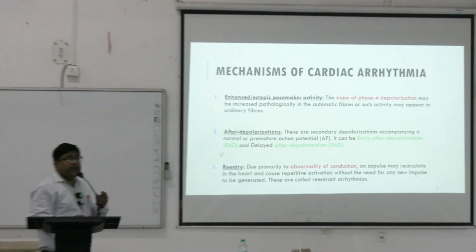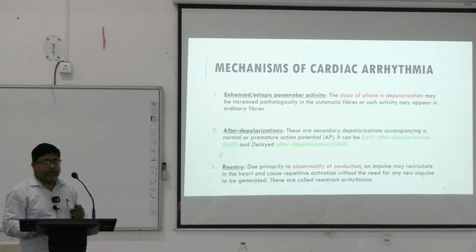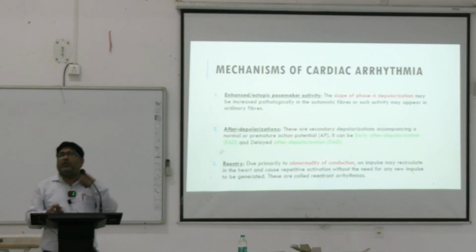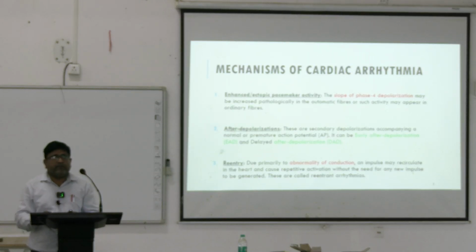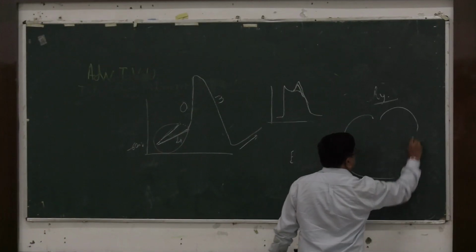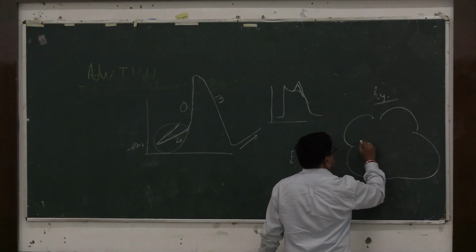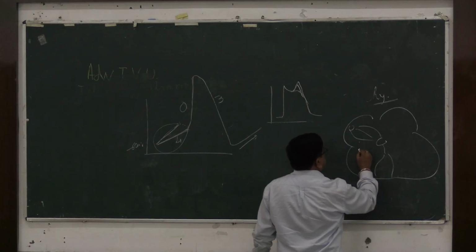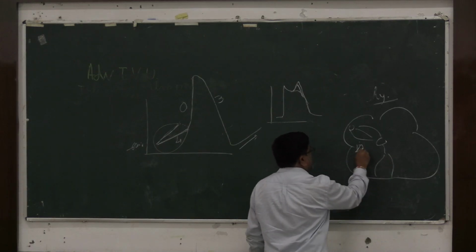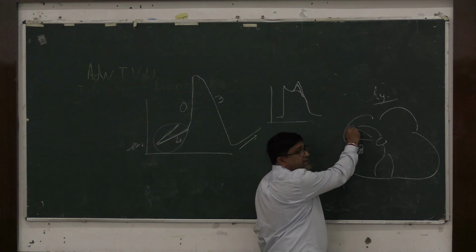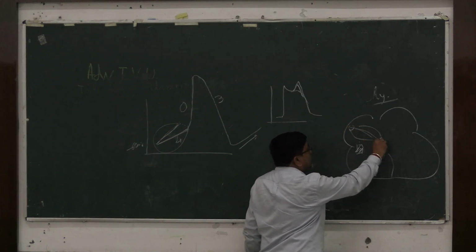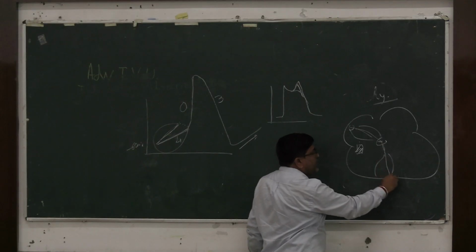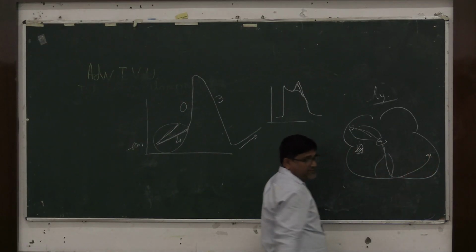Now, when there is an accessory pathway or abnormal pathway that connects the upper chamber of the heart to the lower chamber of the heart, then what happens? The impulse is generated in the SA node. Normally it goes to the AV node, bundle of His, bundle branches, Purkinje fibers.